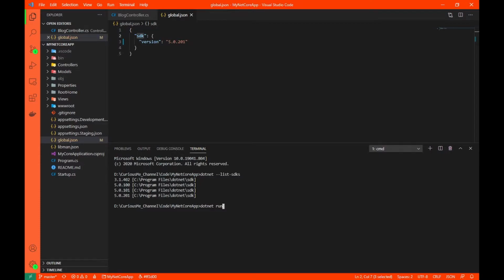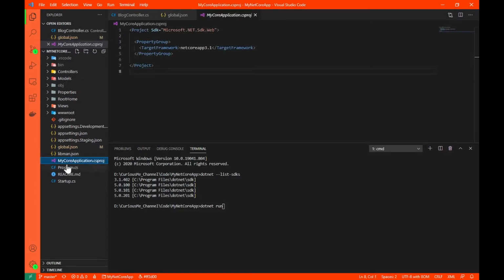Now, once we are done here, we'll straight away go and open up our CS project file. Why? Because this is the file where our target framework is specified. As you can see, it says to use .NET Core 3.1, and I guess you already know what this target framework means. So what I'll do now is change from .NET Core 3.1 to .NET 5. That's all, 5.0, because Microsoft have dropped the name Core and they are moving forward with this name and nomenclature.